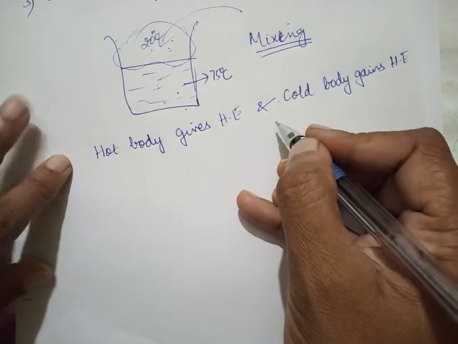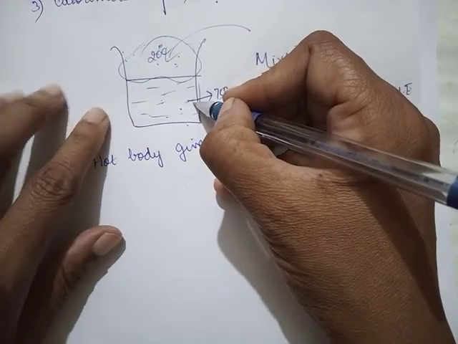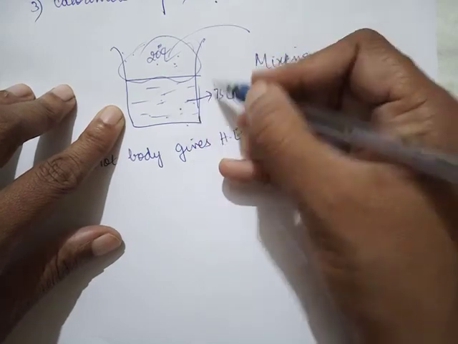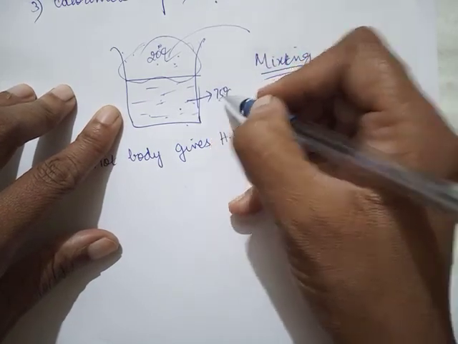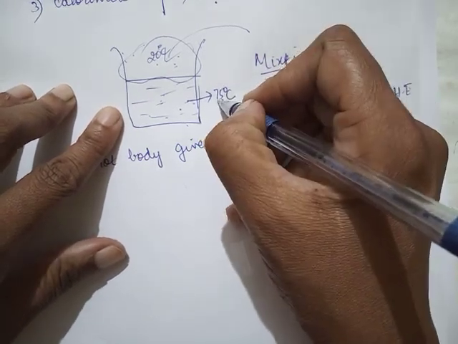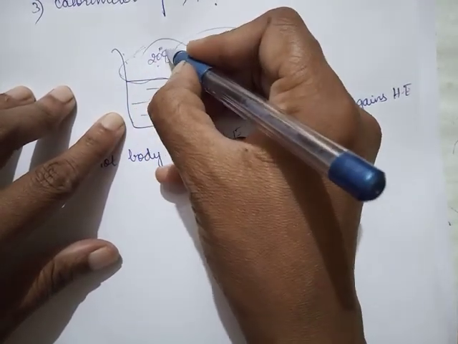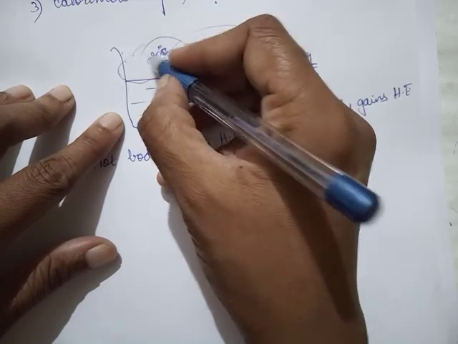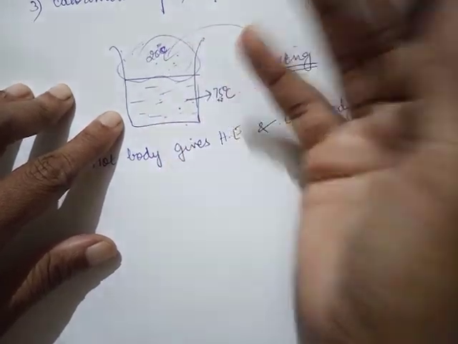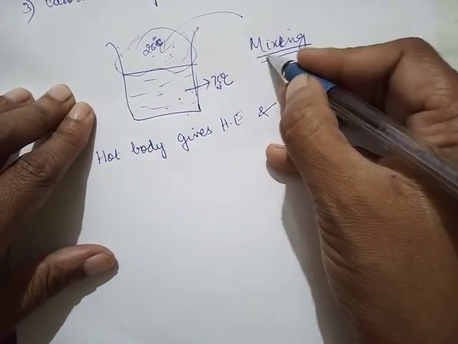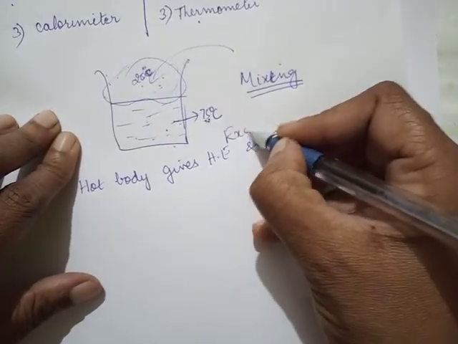Okay, now this will happen as long as, now what will happen, this water's temperature will keep going down because it's giving heat. It will become 70, 65, 60, like that. It keeps going down. And what happens to this cold water's temperature? It keeps increasing, from 20, 25, 30, 35, 40. Now this exchange, so what is happening? Exchange of heat energy is happening.